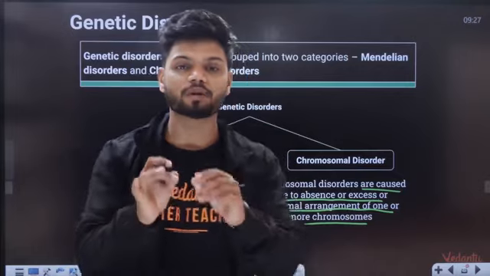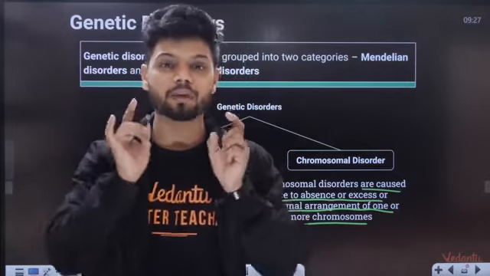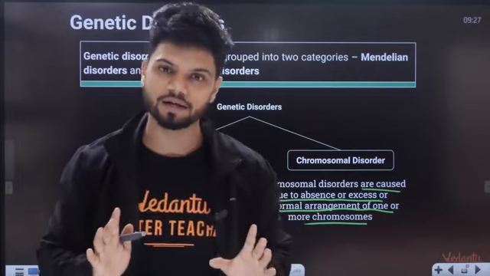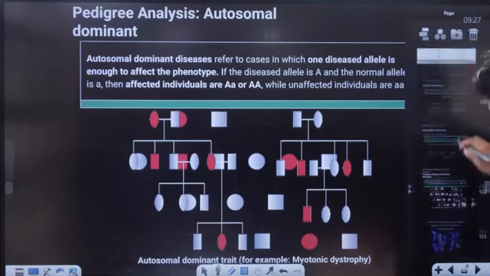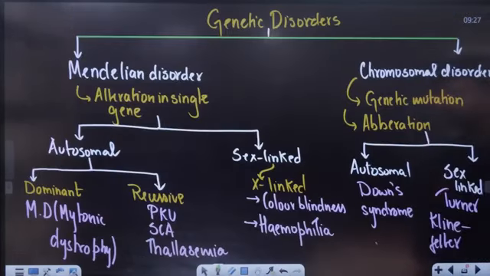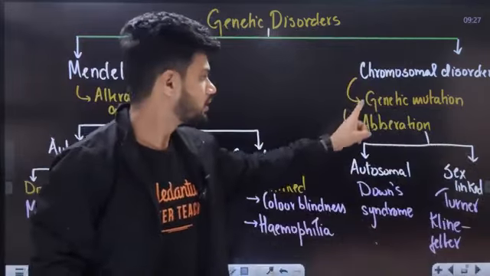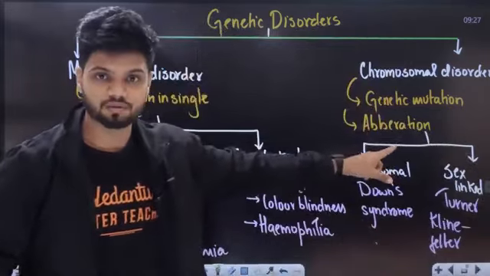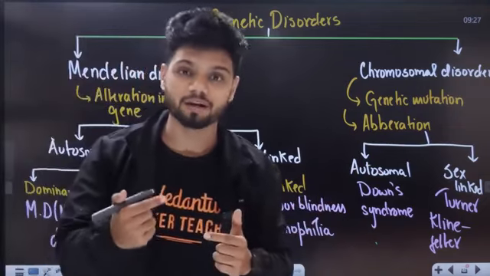Now students, I will show you an entire table. Just look at this table and remember it, because many questions will come directly from this table. Ready students? Okay, one second, where is the table? Right here. Can you see? This is a table which I have made for you for genetic disorders with examples. Mendelian disorder, alteration in a single gene. Chromosomal disorder, genetic mutation or chromosomal aberration. The meaning of chromosomal aberration is change in the chromosome number.